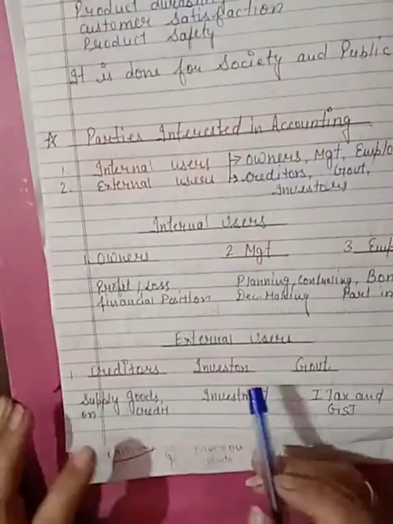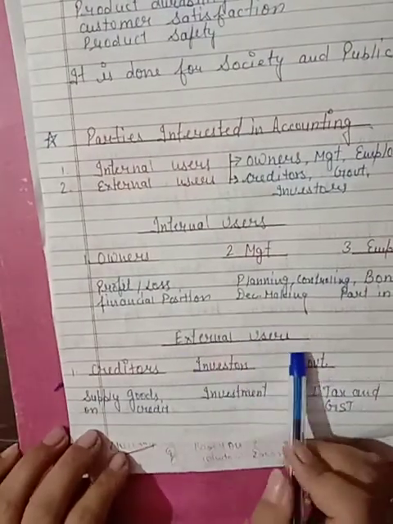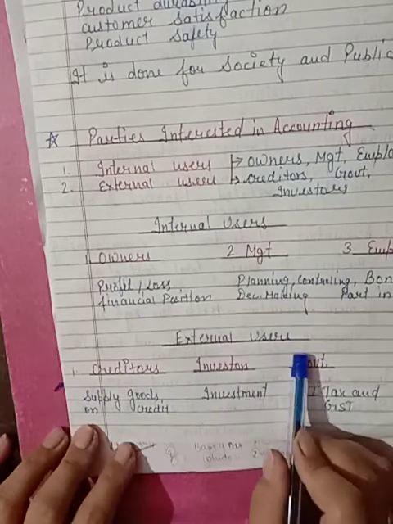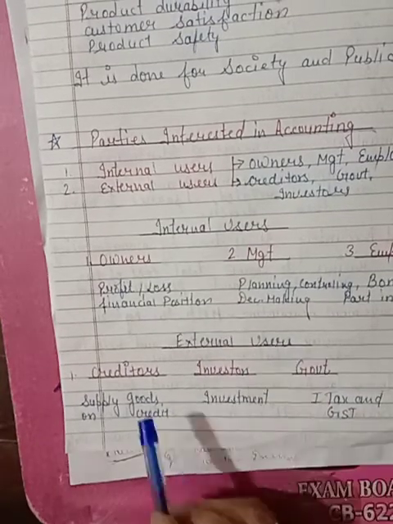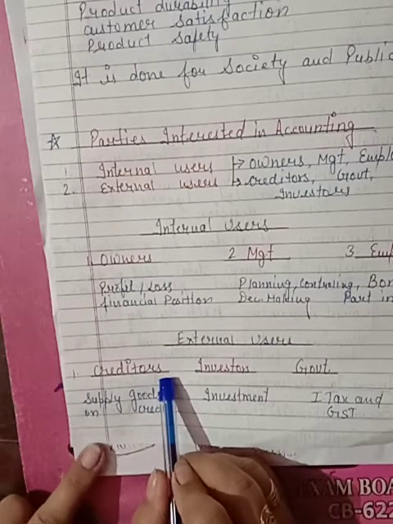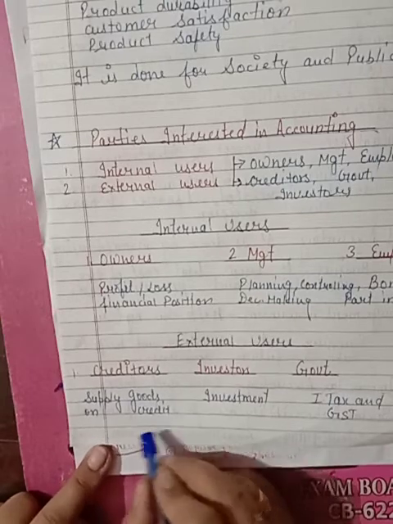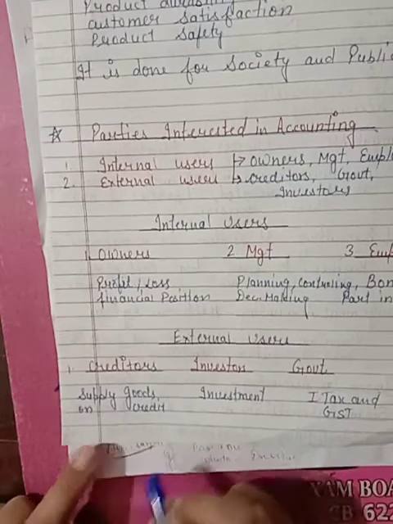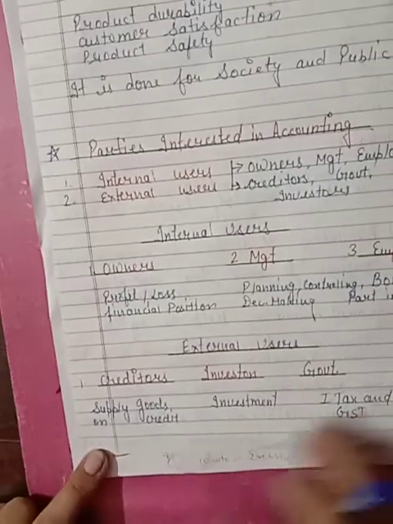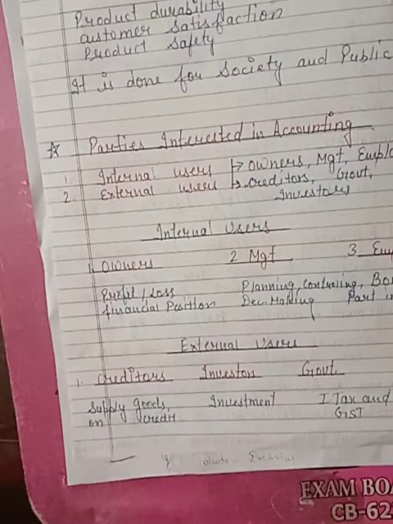Now we will move to the external users. External users are the parties who are related with our firm. The first one is creditors. Creditors are those persons who supply us goods on credit. Credit means udhar. If the firm's financial condition is sound, then the creditors will take the decision to provide us goods on credit in the future also. If our financial condition is not good, then the creditors can take the decision not to provide goods to the business in the future. Right? Because their money is not safe in the business.